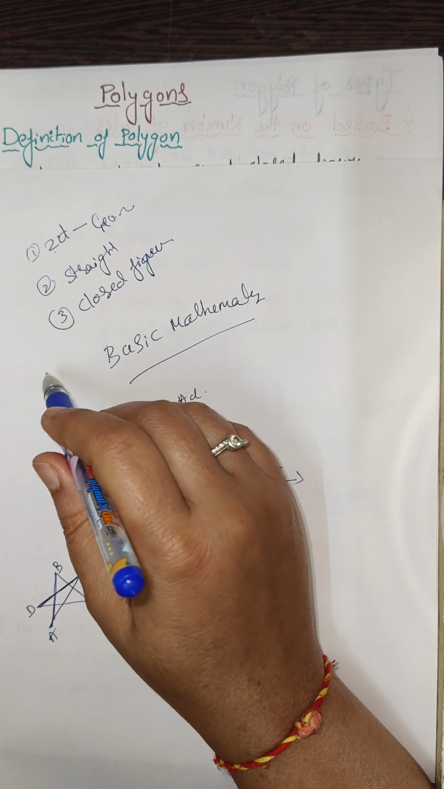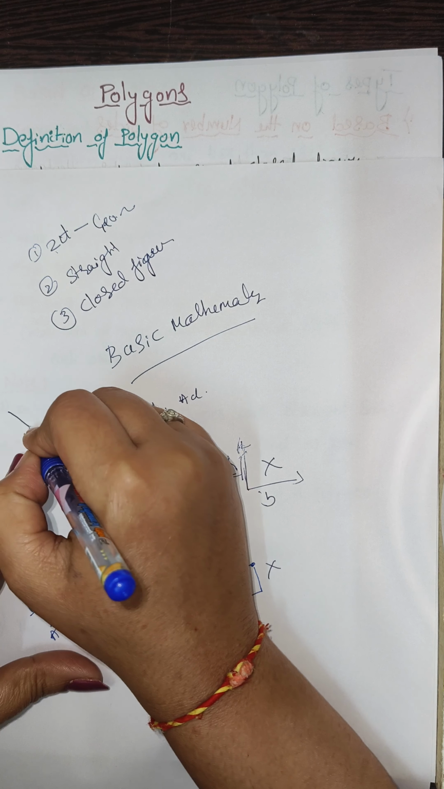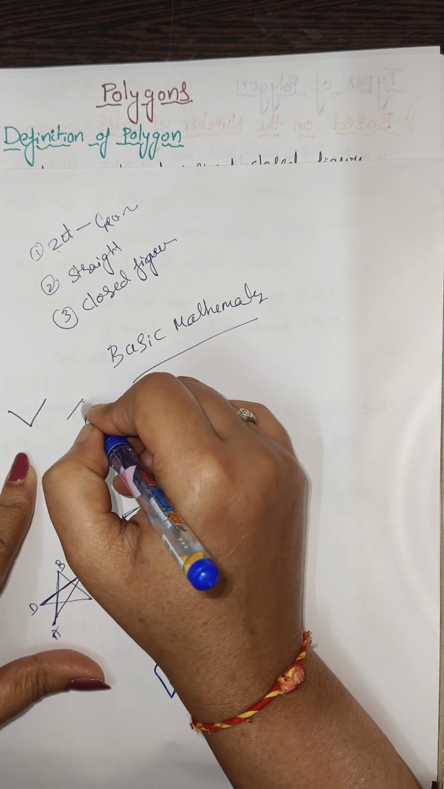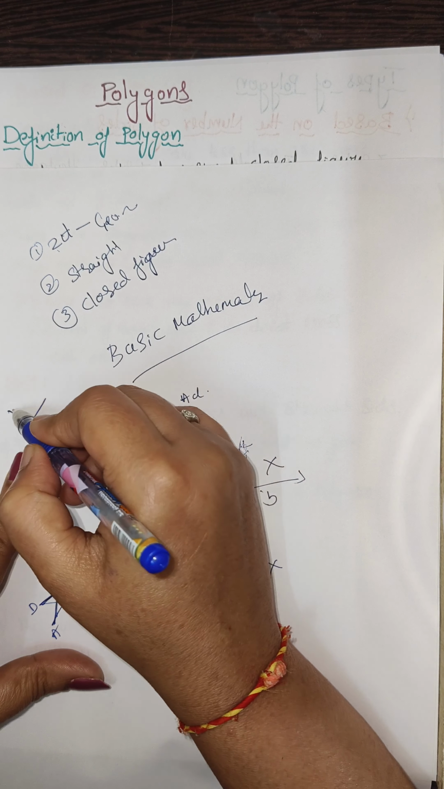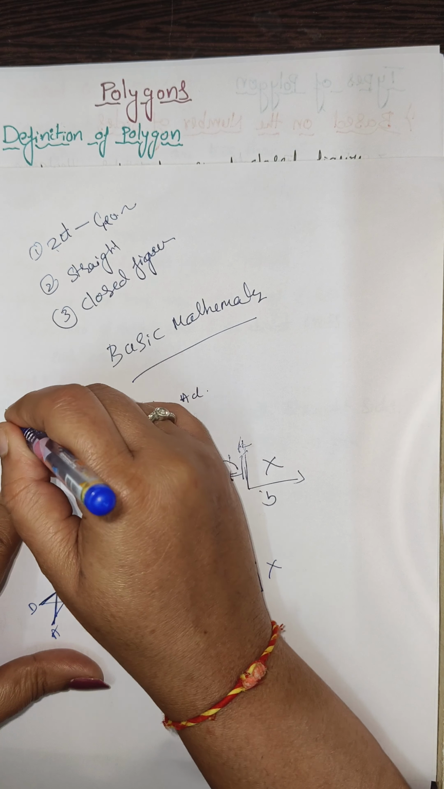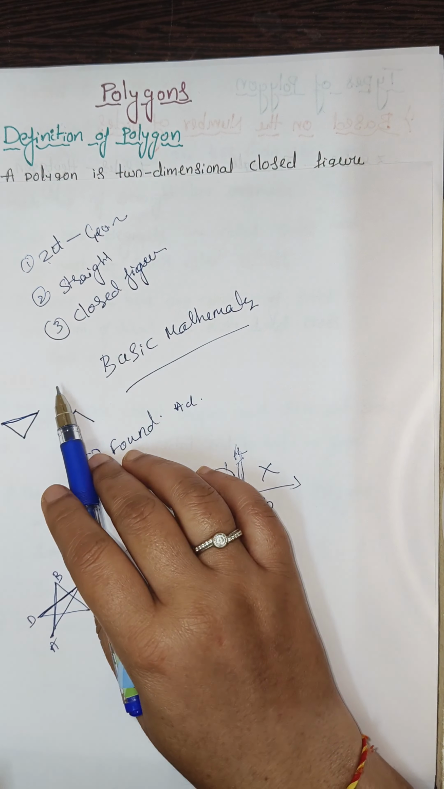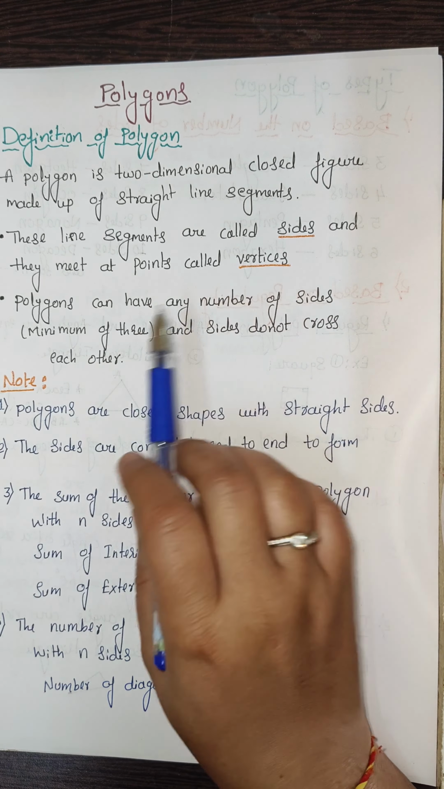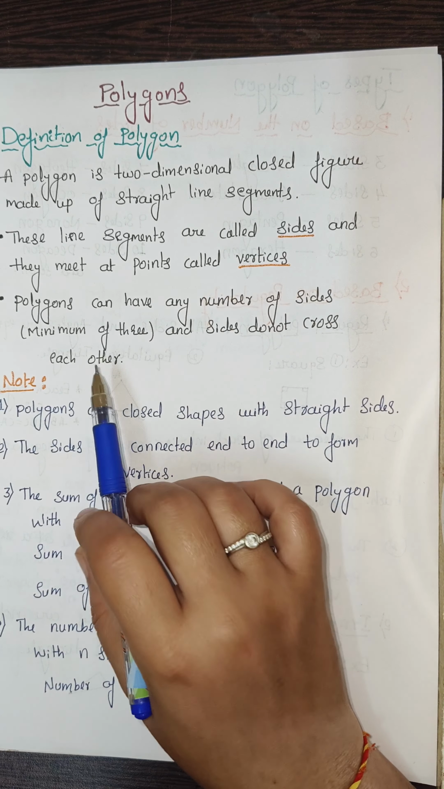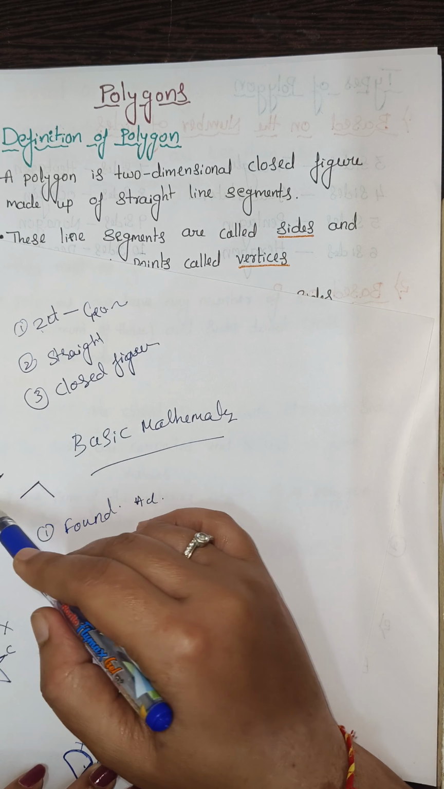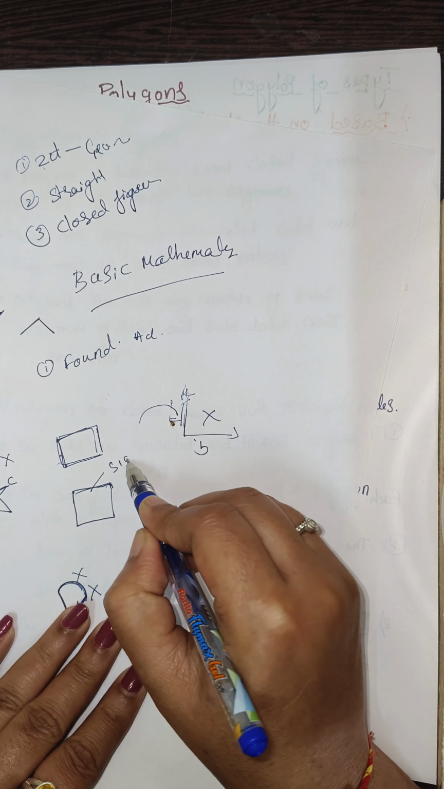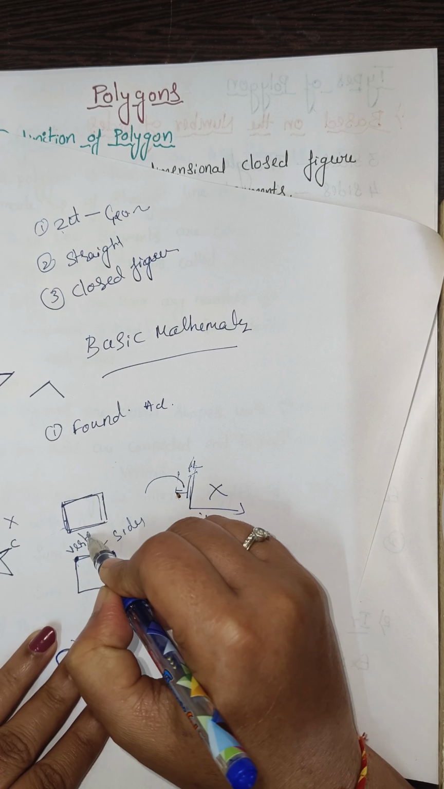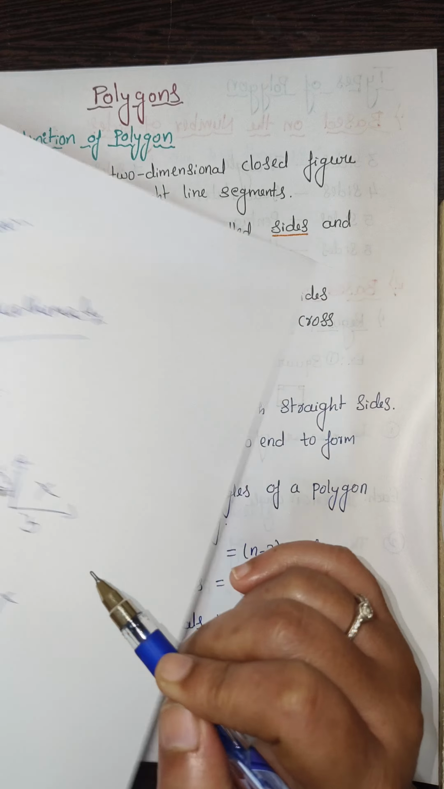Now we will see the types of polygon. A polygon has a minimum of 3 edges. Why? Because using 2 edges we cannot make a closed figure. You can try it; using only 2 sides, you cannot close the figure. To close it we need at least 3 edges, and the maximum can go up to infinity. The polygon can have any number of sides, minimum of 3, and sides should not cross each other. These line segments are called the sides, and the point where they meet is called the vertex.